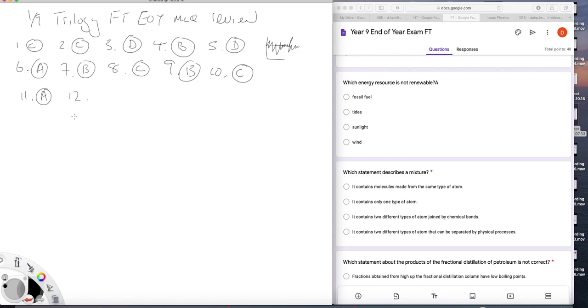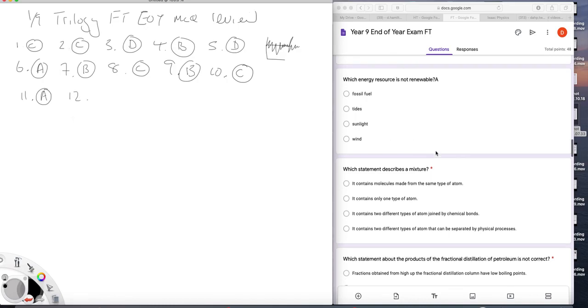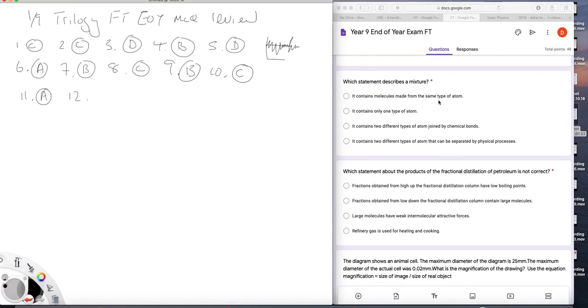12. Which statement describes a mixture? Well, if it's a mixture, then it's not the same type of atom. Only one type of atom, that's kind of the same thing, isn't it? Two different types of atom joined chemically. Is that a mixture? Or is that a compound? Two different types of atom that can be separated by physical processes. That's your mixture. 12 is D.